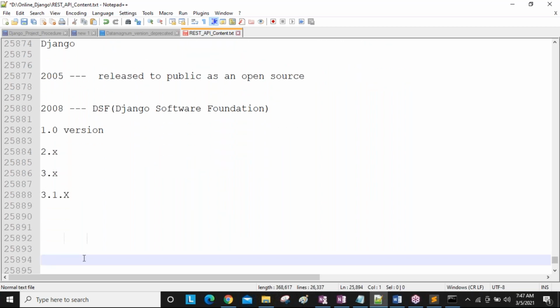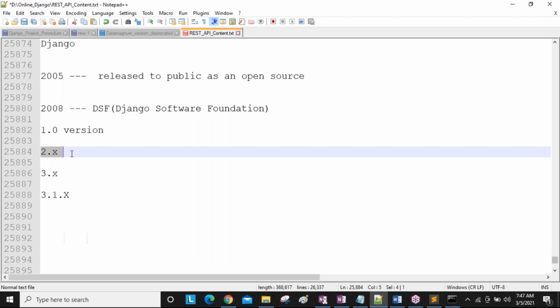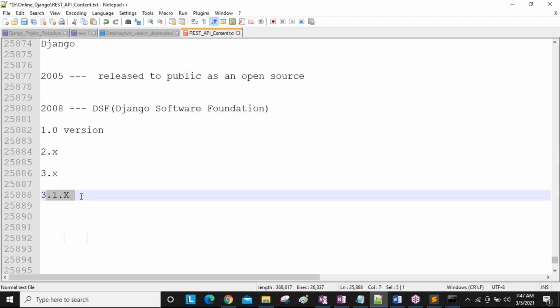Clear, guys? So whatever version we require, we can use that one. Here we will use Django 2 related versions some days, and the latest versions some days. That is all your wish. But my suggestion is always not the latest version. People are not using the latest version in real time, because the latest version may keep changing some modules, methods or locations.